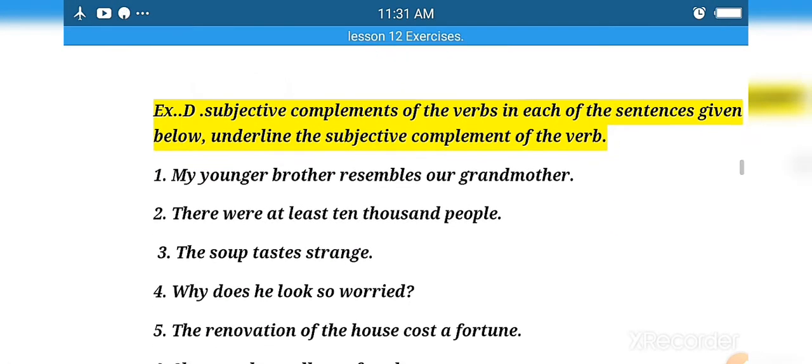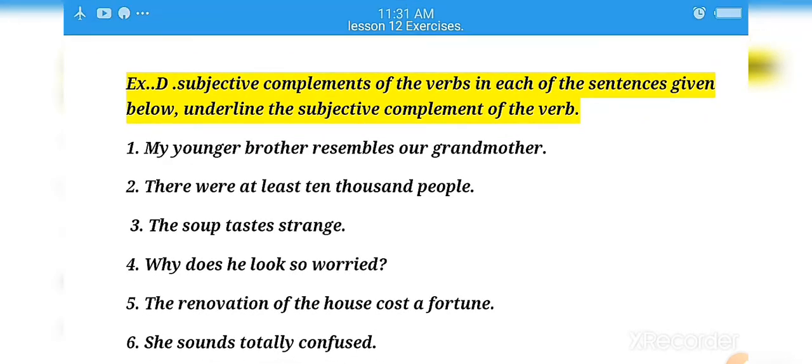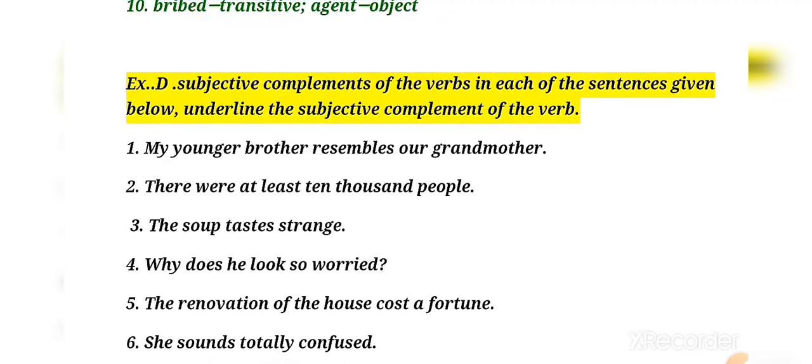Okay, so exercise C, children, is given in your book, page number 63. Here it says that use the verbs listed in the box given below to make two sentences with each, showing the transitive and intransitive verb. So here you only have to make sentences, which you can do on your own.